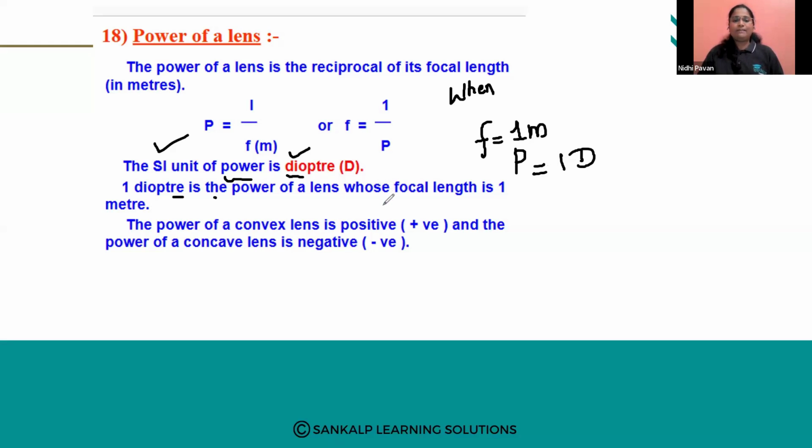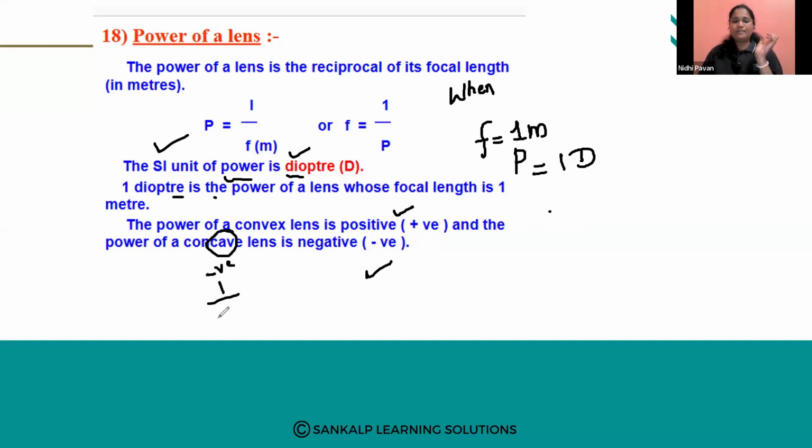Then the power of a convex lens will be always positive. The power of a concave lens will be always negative, because in concave lens the images will be formed on the same side of the lens, and the focal length of concave lens is negative.